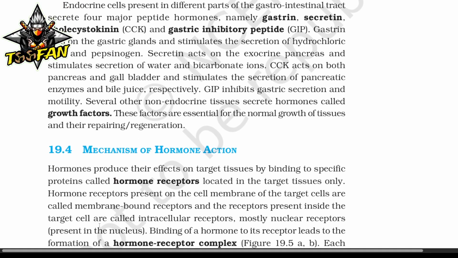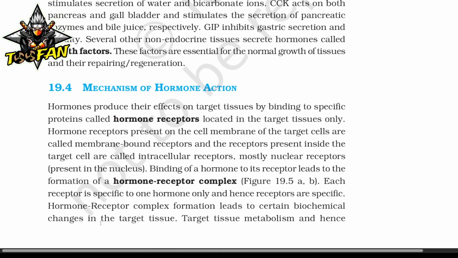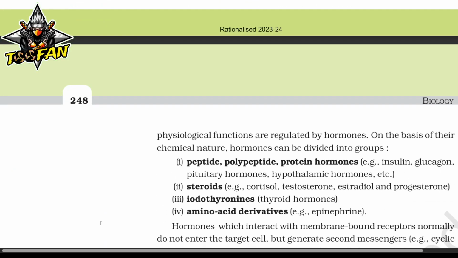Mechanism of hormone action. Hormones produce their effects on target tissue by binding to a specific protein called hormone receptors located in the target tissue only. Hormone receptors present on the cell membrane of the target cells are called membrane-bound receptors, and the receptors present inside the target cell are called intracellular receptors, mostly nuclear receptors present in the nucleus. Binding of the hormone to its receptor leads to the formation of hormone-receptor complex. Each receptor is specific to one hormone only, and hence receptors are specific. Hormone-receptor complex formation leads to certain biochemical changes in the target tissue metabolism, and hence physiological functions are regulated by hormones.